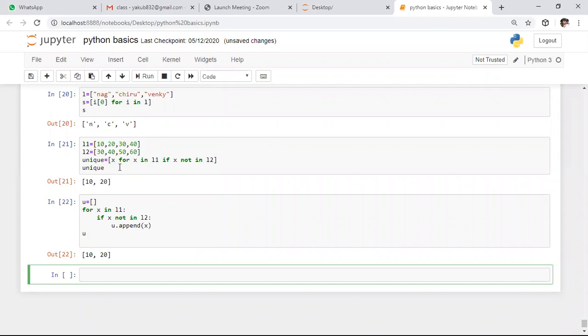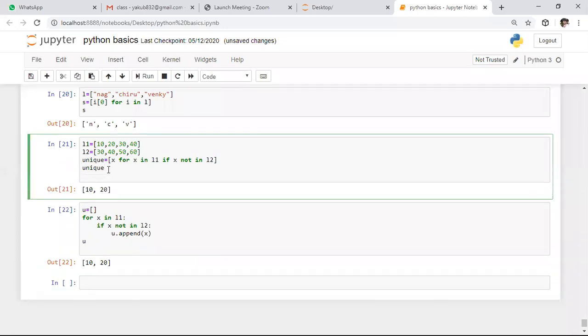So here, by using comprehension, we can reduce the code length very much. If you understand this comprehension concept, it is better to go with comprehension for large programs, our huge programs. So here I want to create one more list with the common elements present between both the lists.